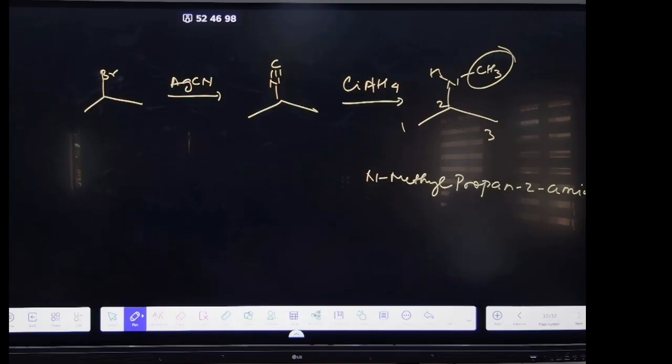Question number 22. Which option? Why? Ether does not show hydrogen bonding, right?